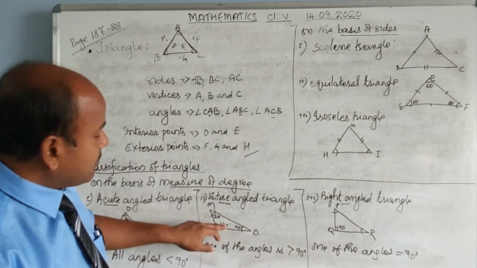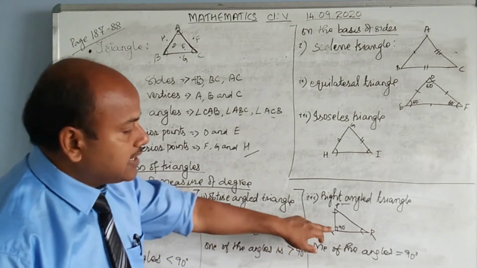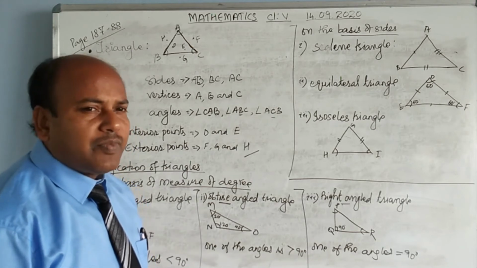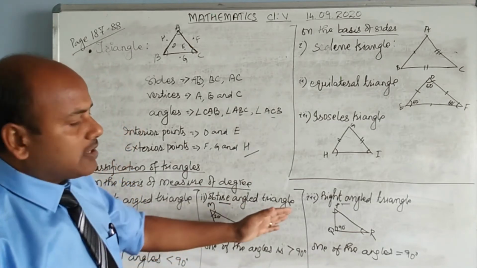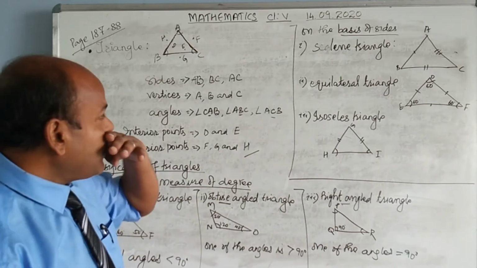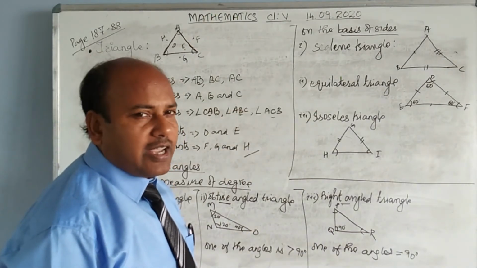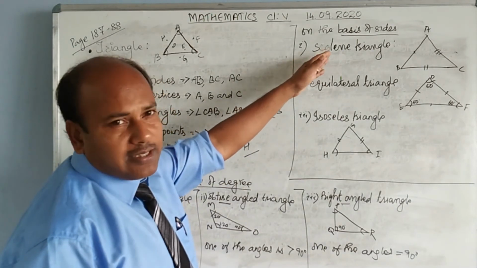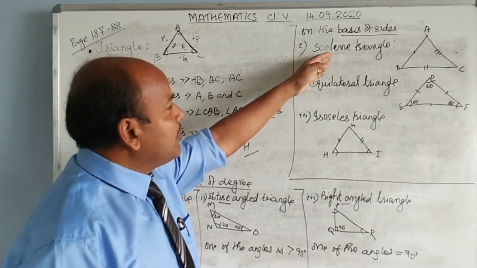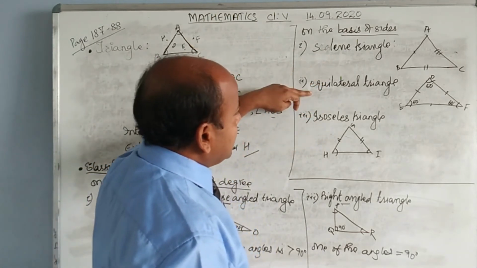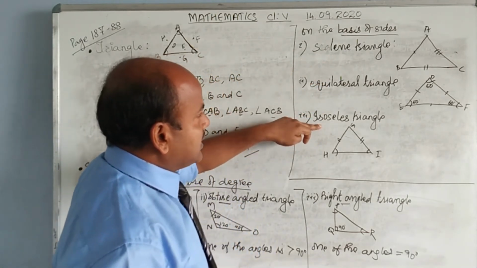These are the degrees: 120 degrees, 40 degrees, 30 degrees, 90 degrees. On the basis of such kind of parameter, we divide the triangle into three types, and these were the three. Now we have a different parameter to divide the triangle. These are on the basis of the sides. On the basis of sides also, there are three different types of triangles. The first is scalene, then equilateral, then isosceles.